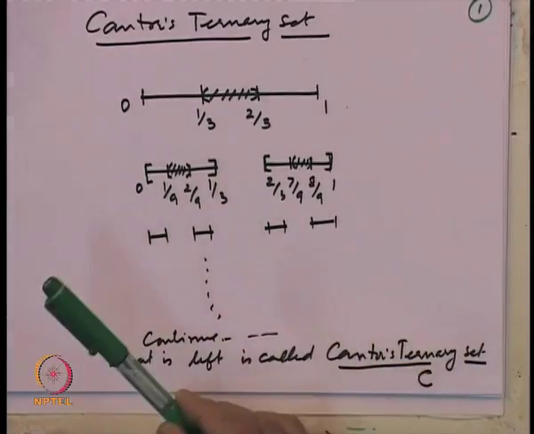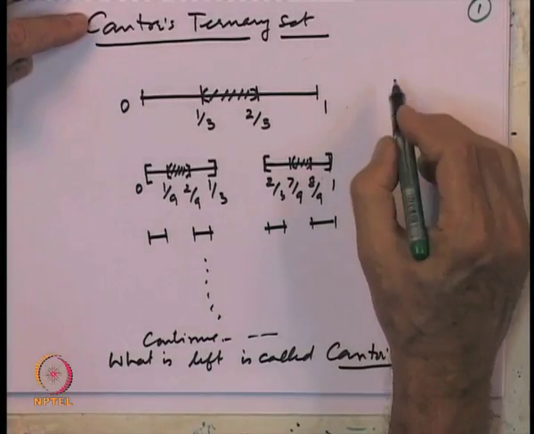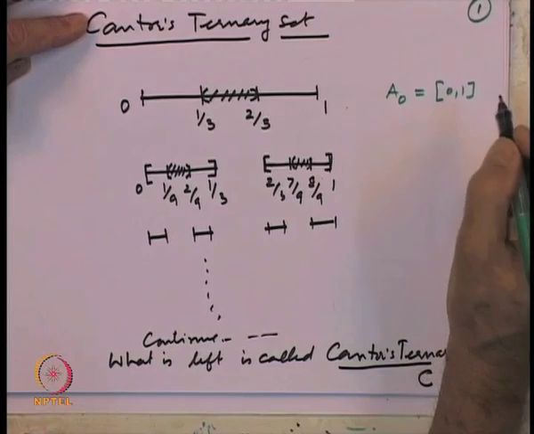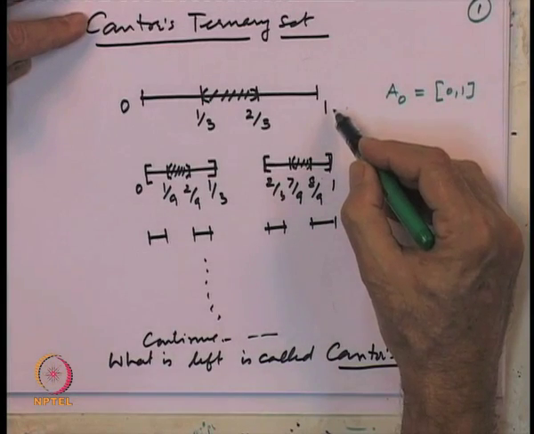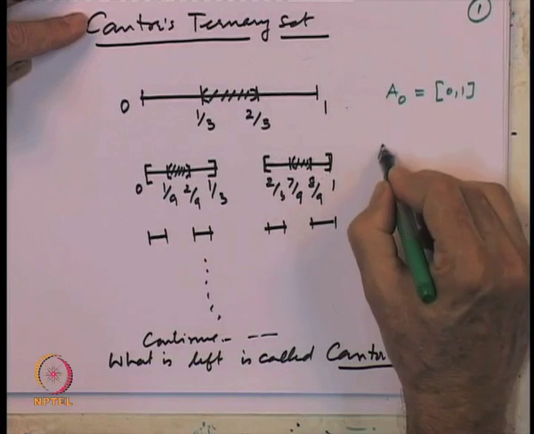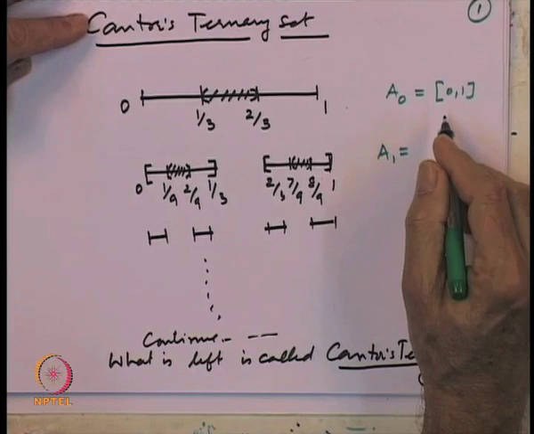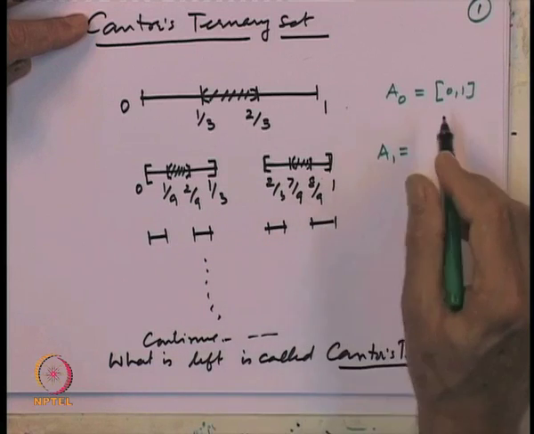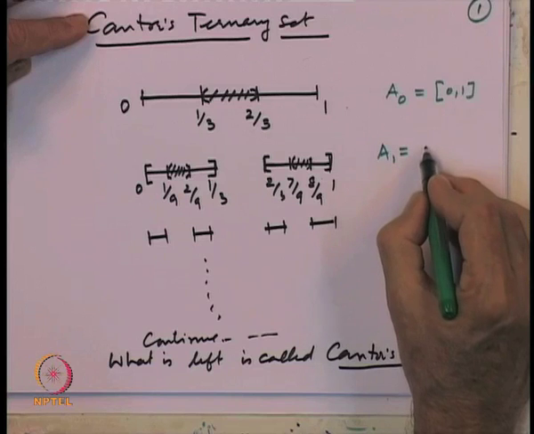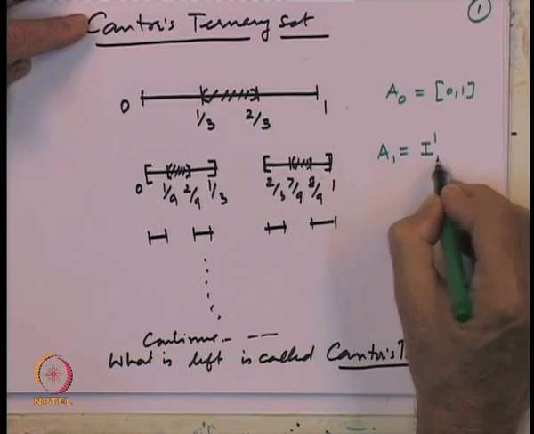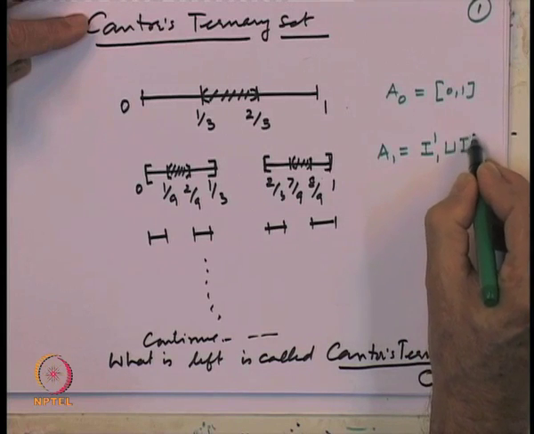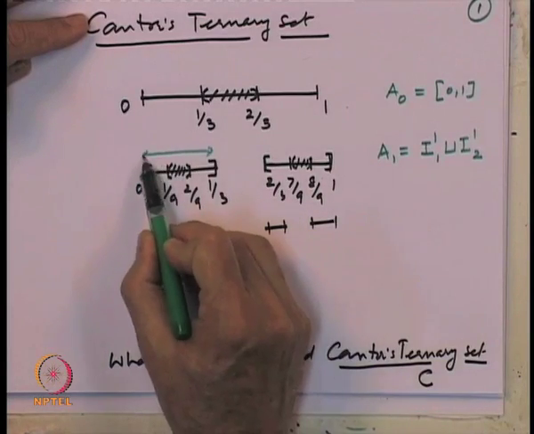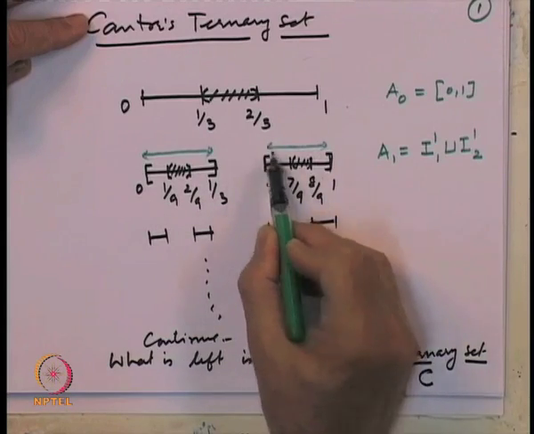For that, let us start with the first stage, that is A 0, the closed interval 0 1. After having performed the first stage, what is left, I write as A 1. That consists of two disjoint intervals, 0 to 1 by 3 and 2 by 3 to 1. Let us write them as the union of I 1 1 and I 1 2, the first interval and the second interval.